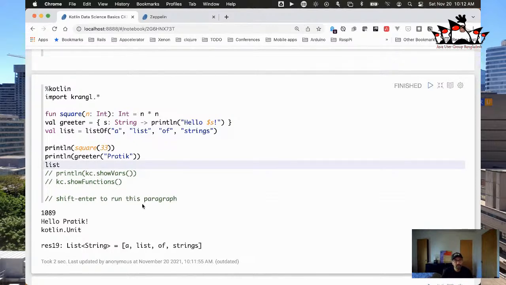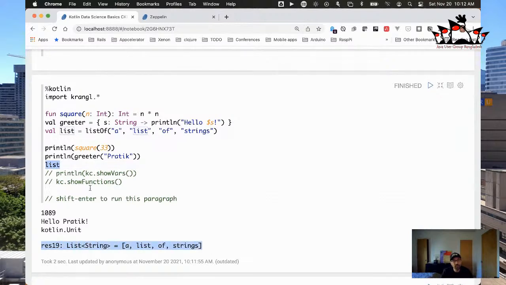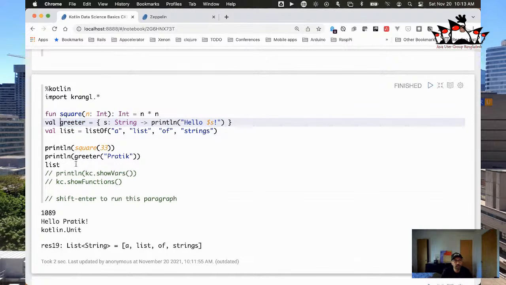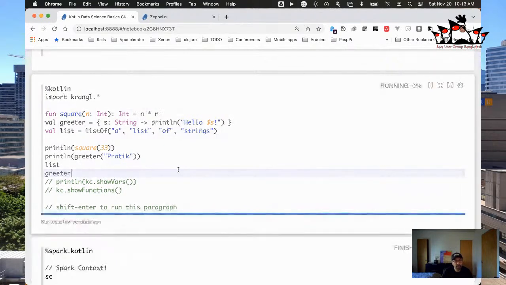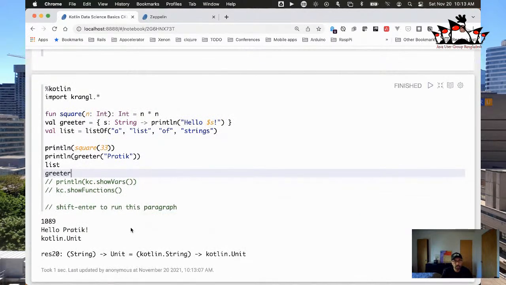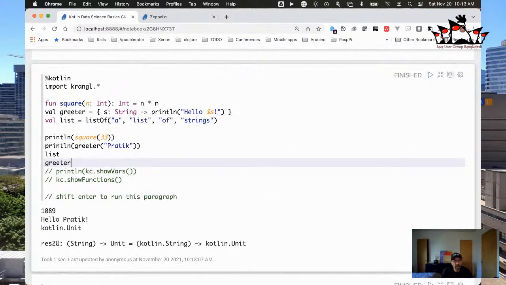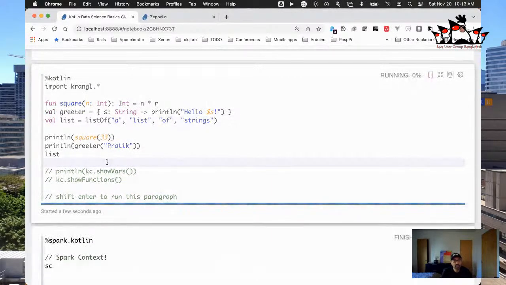And what this does is if you just have a variable printed like this, obviously you can see that I've created this list value here. But if you just put something here like this, what Zeppelin will do is it'll say, oh, you just want to see what that thing is. So you can go and do that, right? So we could also do that, for example, for this greeter, which is, again, just a string or an interpolated string. So if we run that now, you'll see that we get a couple of different things here. And for this list, you'll see that it's telling us it's a string, which is a unit, and it's of type kotlin.String, which is kind of nice. You can just print something out like that and see exactly what kind of object is underneath there.